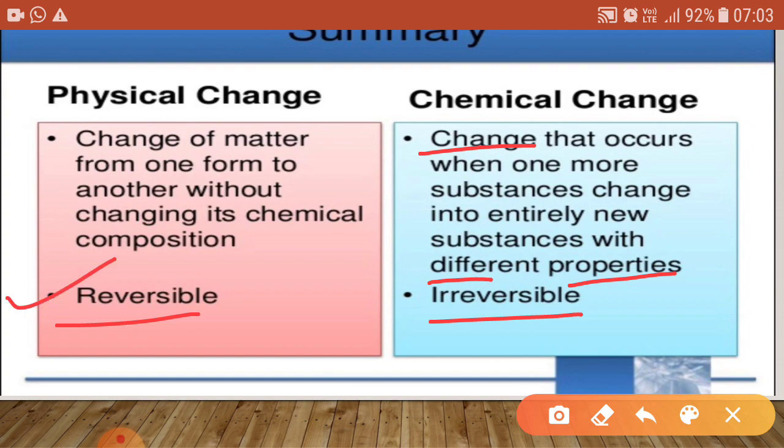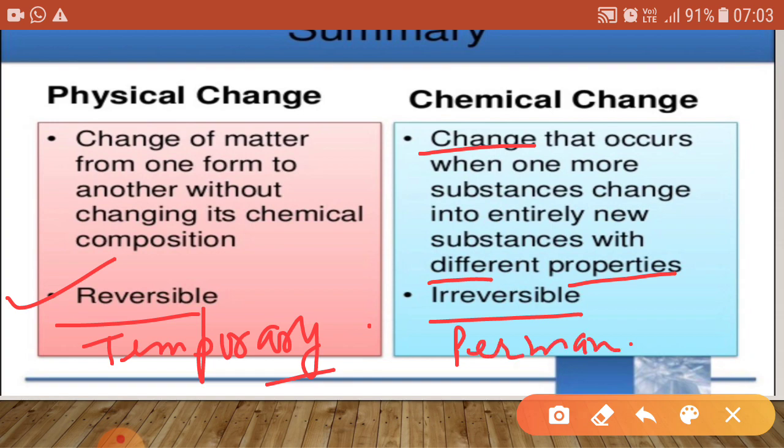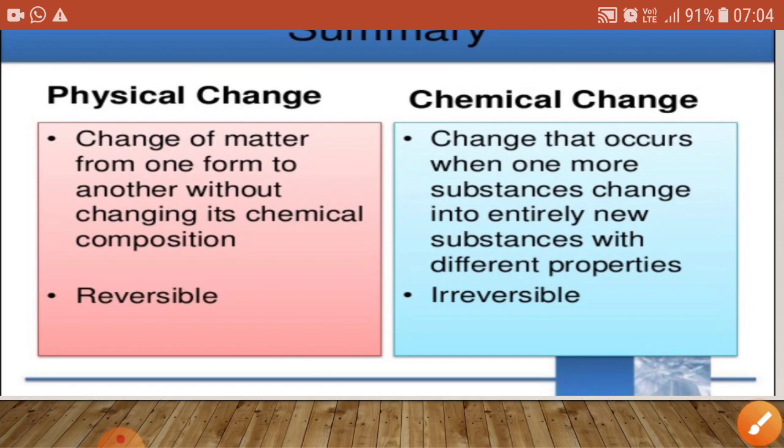And because it is reversible, it is a temporary change. Basically, we can revert back, so it is a temporary change for a limited time. But chemical change is a permanent change. There is no reverting back in this. And here in the physical change, no new substance is formed, and in the chemical change a new substance is formed. So these are some basic differences between physical change and chemical change.